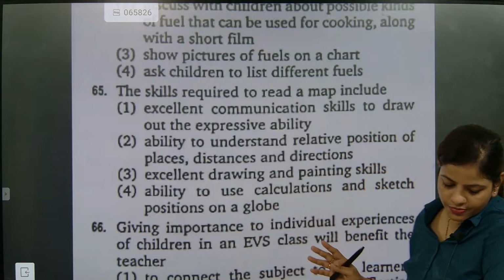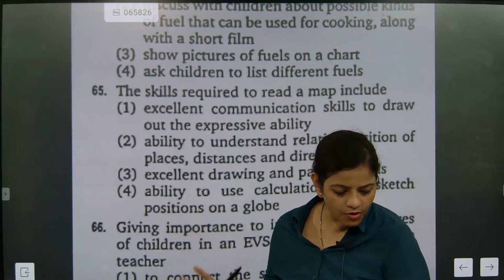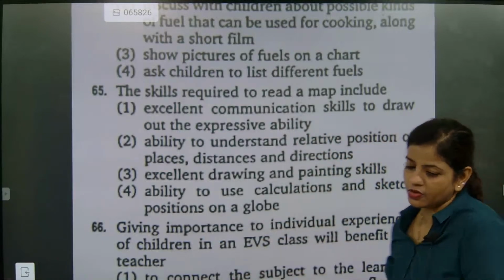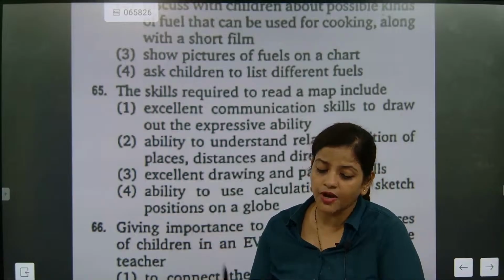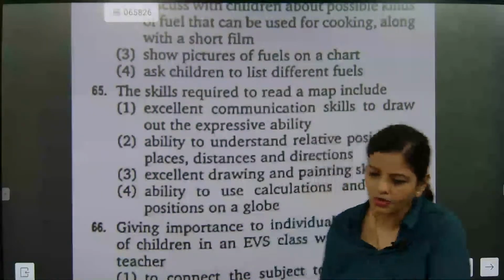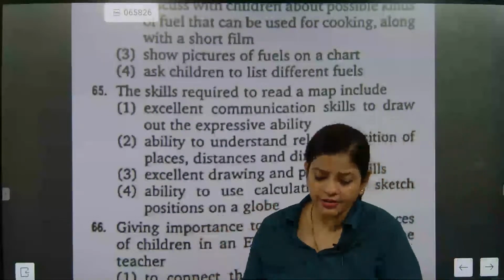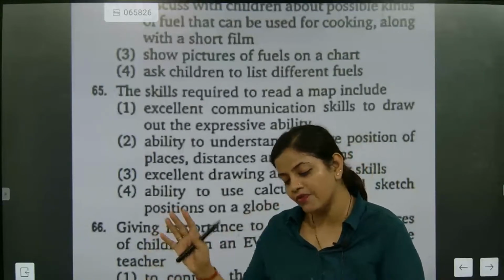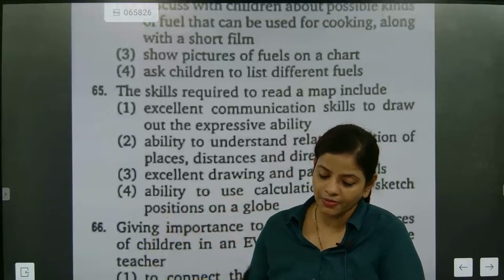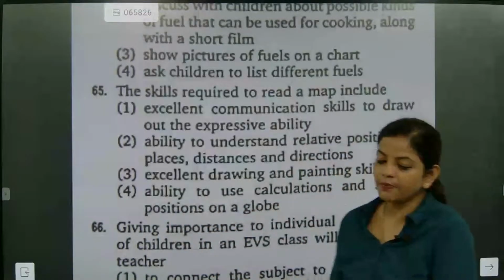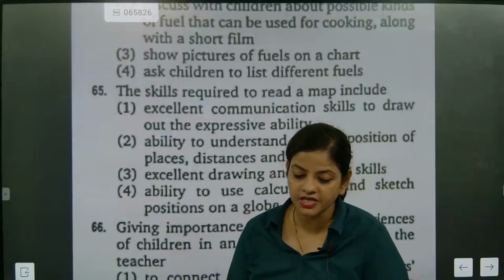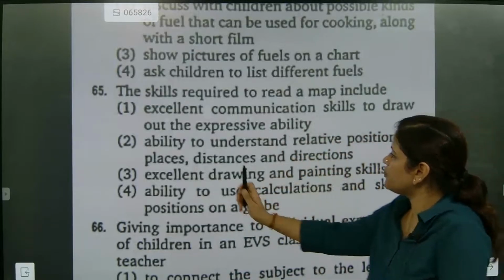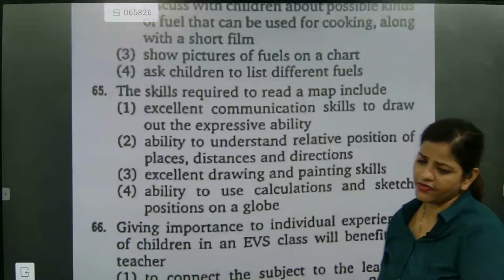Okay, now question number 65. The skill required to read a map, meaning what type of skill will be required to read a map? See, I want to read a map, I am not wanting to draw. Whenever you are reading a map, we need to understand the place, distance and direction. So definitely the ability to understand relative position of places, distances and directions is very important.